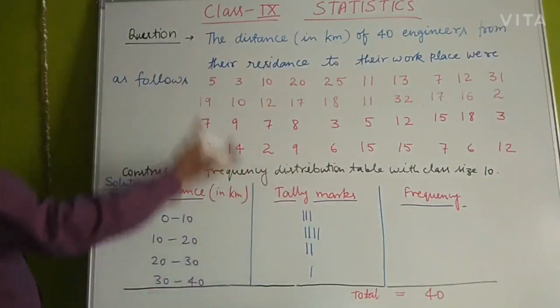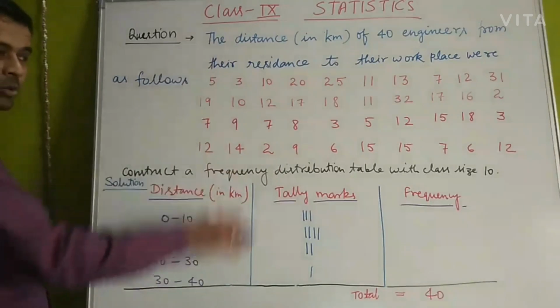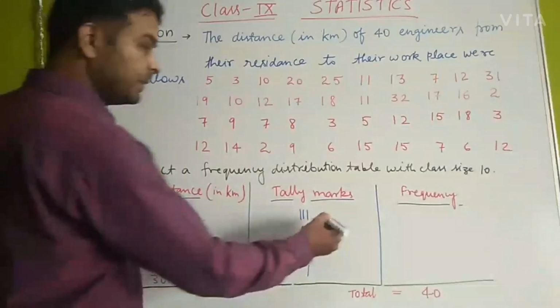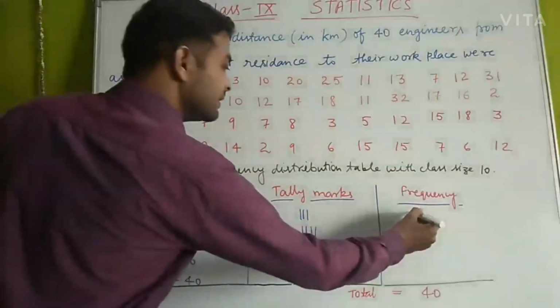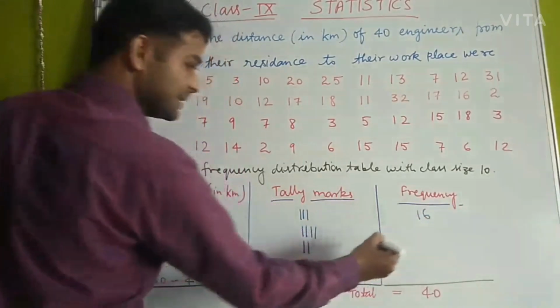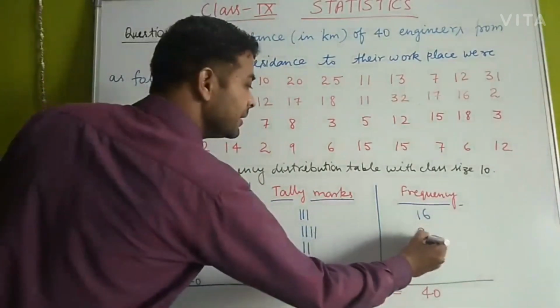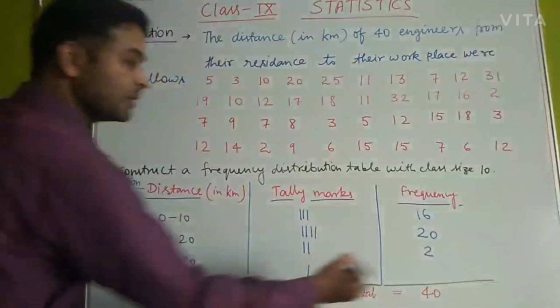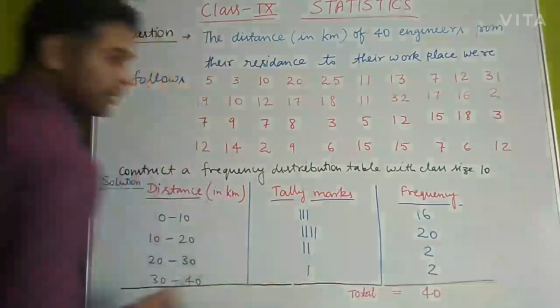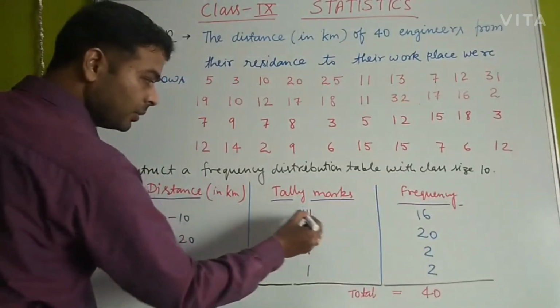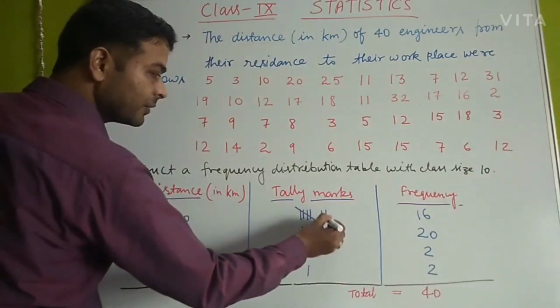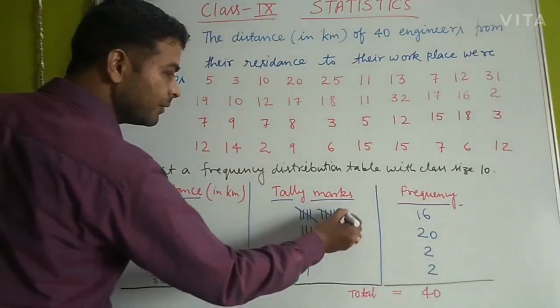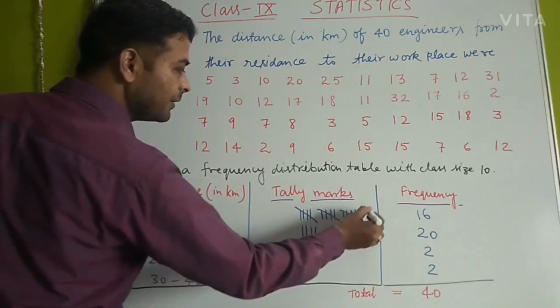Okay, you will prepare the frequency distribution table and you will get values like this: in the first group we will get 16 members, in the second group we will get 20 members, in the third group we will get 2 members, and in the fourth group again 2 members. How will the tally marks go? This is 5, this is 1, 2, 3, 4 and 5, 1, 2, 3, 4 and 5 and 1 extra.